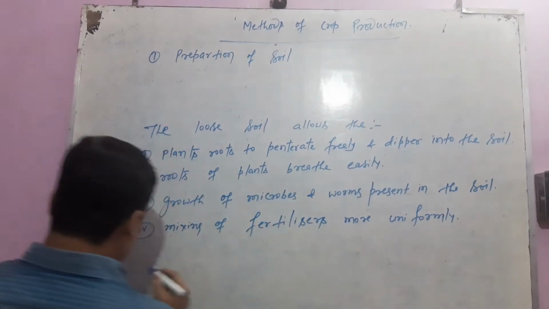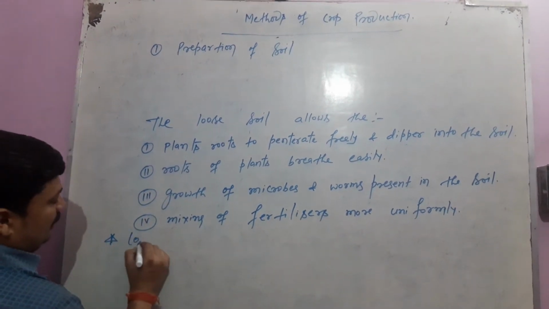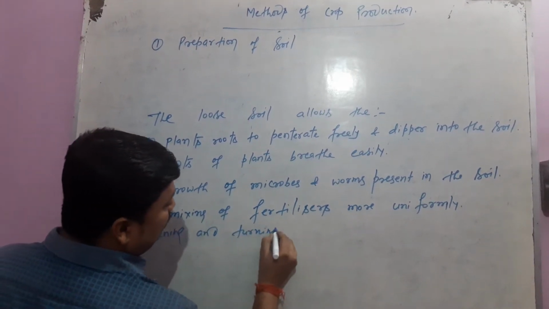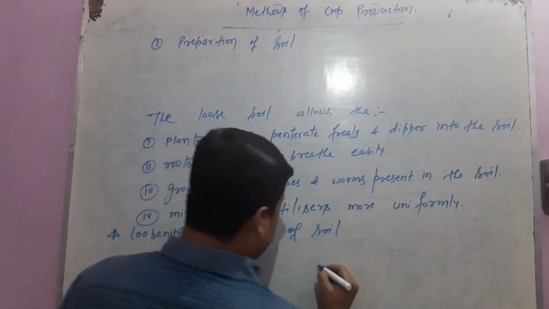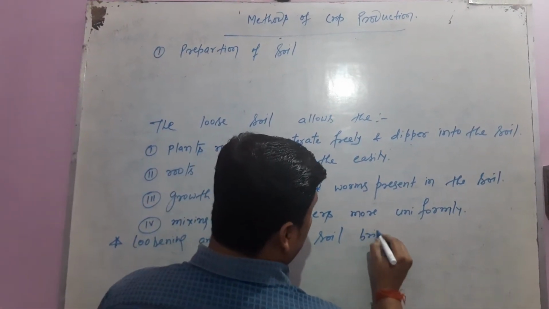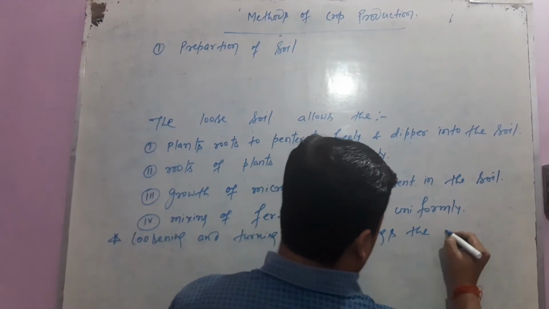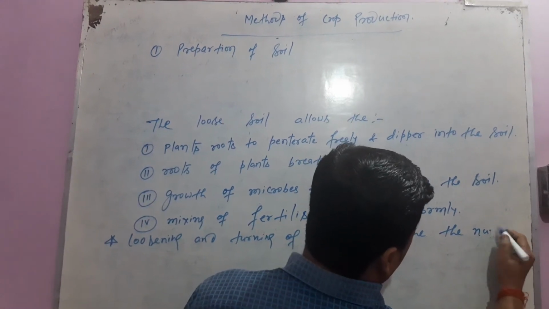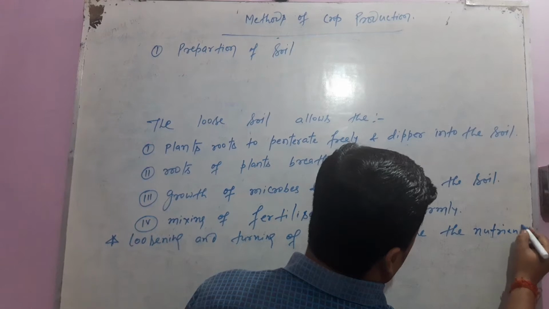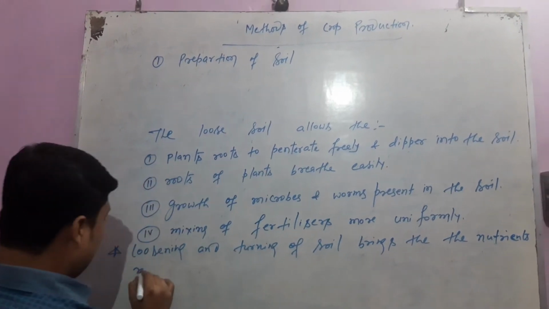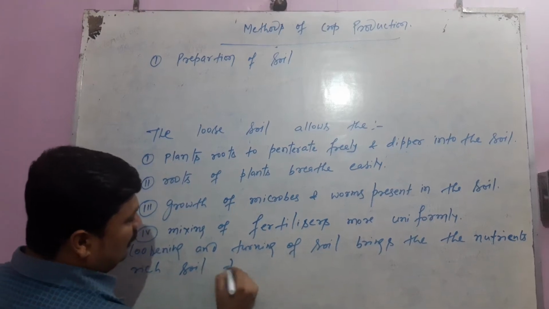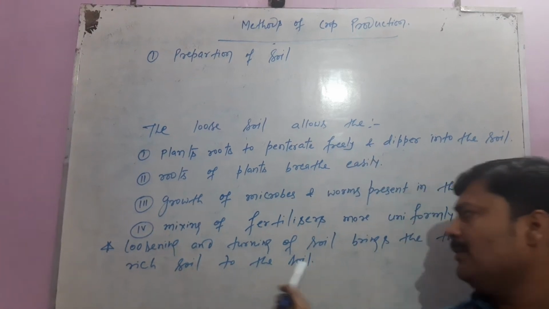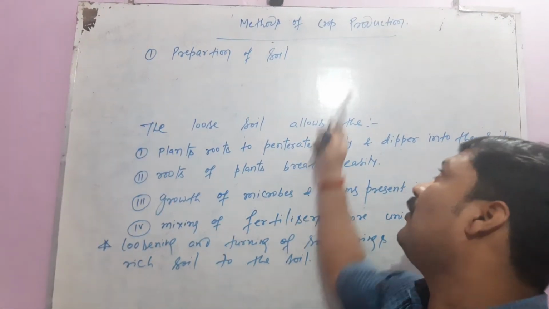And one more point that you have to remember: loosening and turning of the soil brings the nutrient rich soil to the top, and if the nutrient rich soil comes on top, then it is very helpful for crop production.